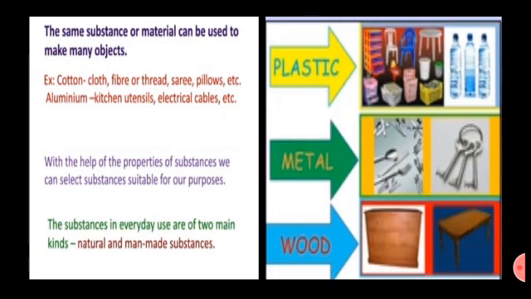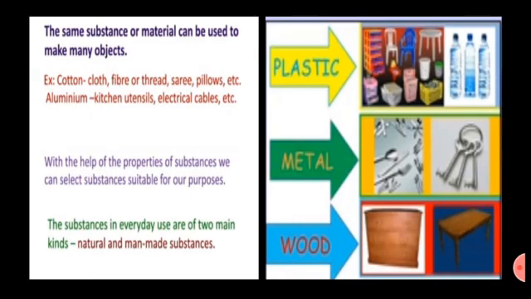From cotton we can make clothes, fiber, thread, saris, handkerchiefs, mattresses, pillows, etc. From iron: construction steel, bars, griddle. Griddle means tawa. Parts of automobiles, electric poles, tables, cupboards, etc. From aluminium we can make kitchen utensils, electric cables, etc. By studying the properties of substances, we can select substances suitable for our purposes.